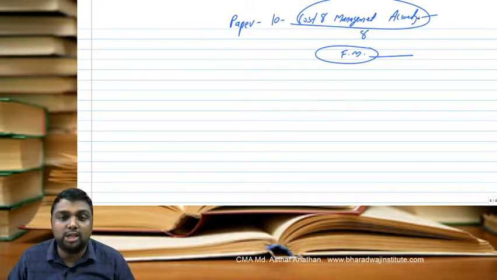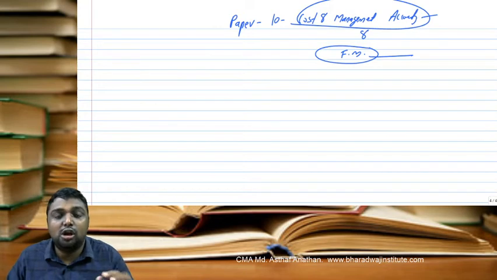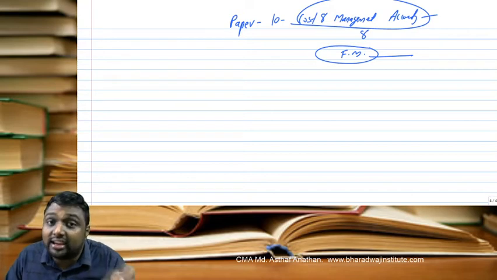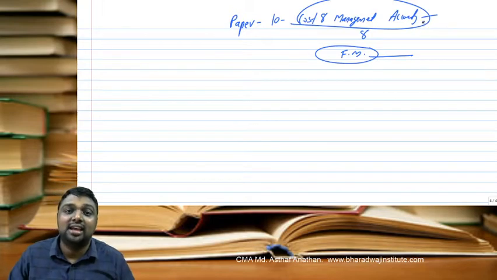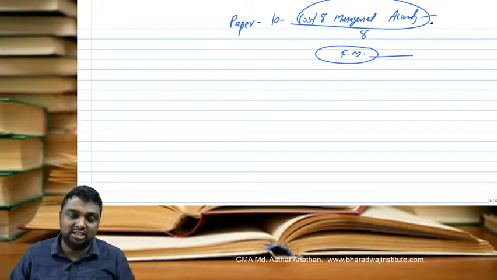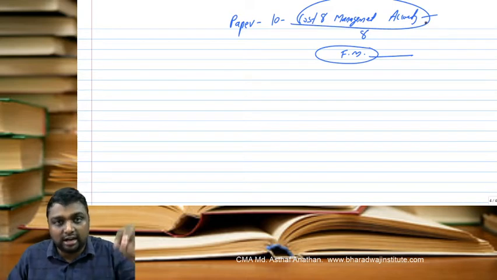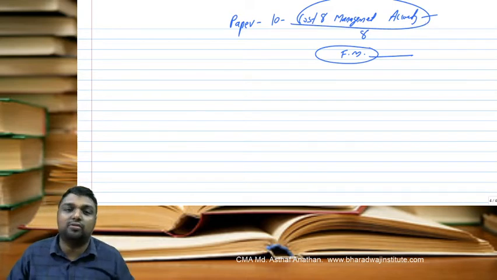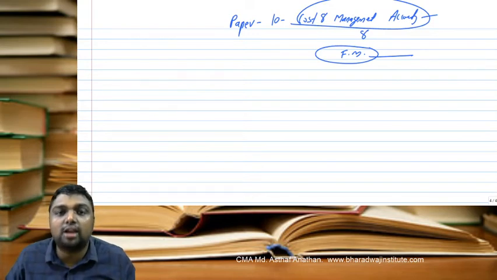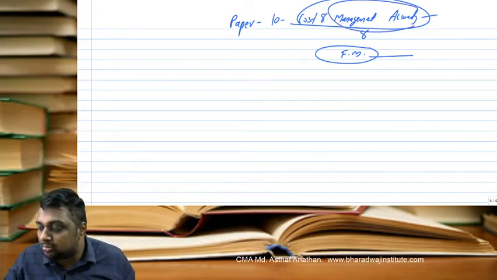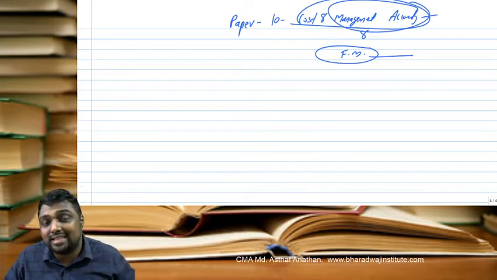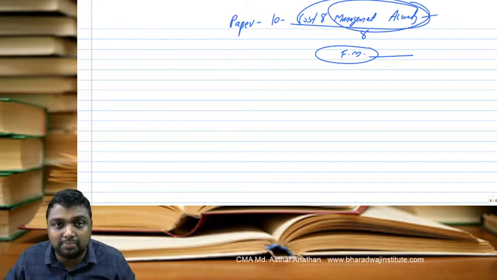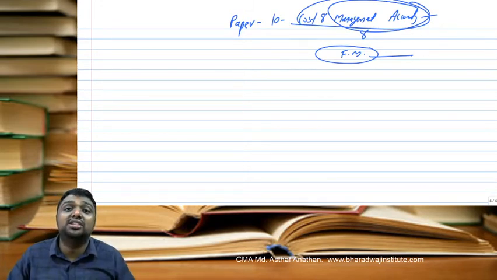But others are generally very familiar with cost and management accounting. First, cost accounting. You all know what is meant by cost accounting. It is a process of recording and classifying the cost with the intention of ascertaining the cost of production or providing the service, and also cost control and cost reduction. That means recording the cost with the intention of ascertainment of cost, which also helps in cost control and cost reduction. What is management accounting? Management accounting is a broad term which uses accounting and costing techniques and principles for useful decision making purposes.